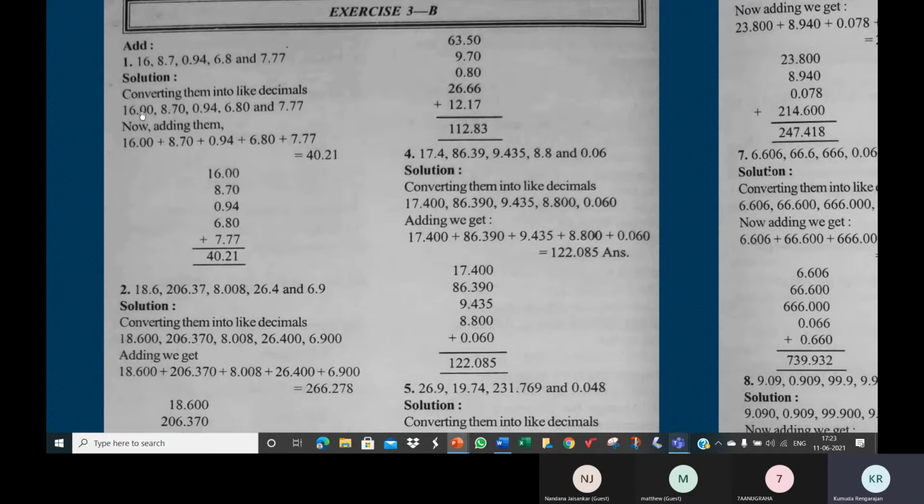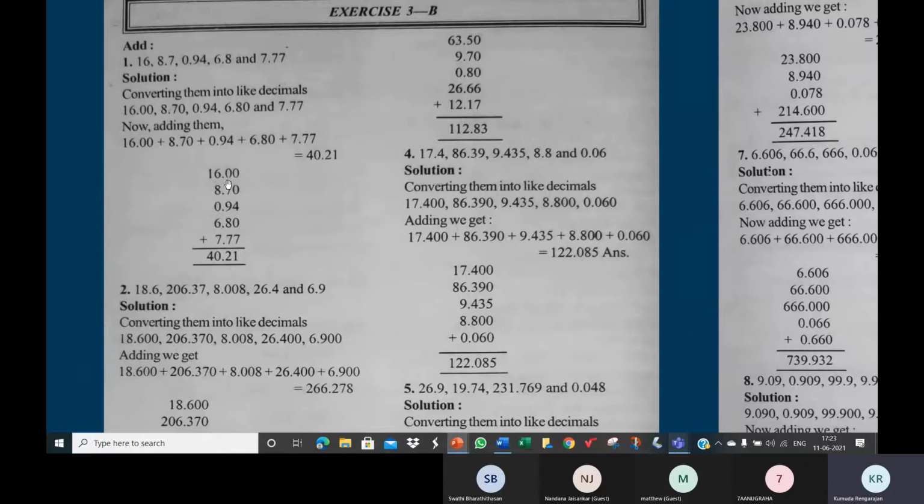How? We write 16 as 16.00 because 16 means 16.00. There's no decimal point, that means it's at the end. 16 is 16.00. 8.7 becomes 8.70. 0.94 as it is. 6.8 becomes 6.80 and 7.77 as it is. Now arrange the decimals in such a way that the decimal point falls in the same column, one below the other.